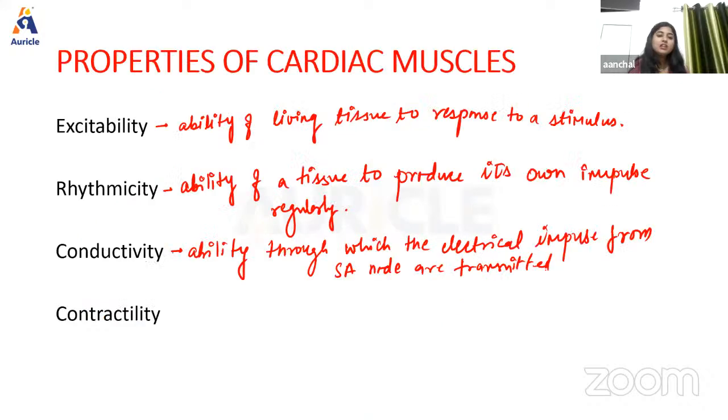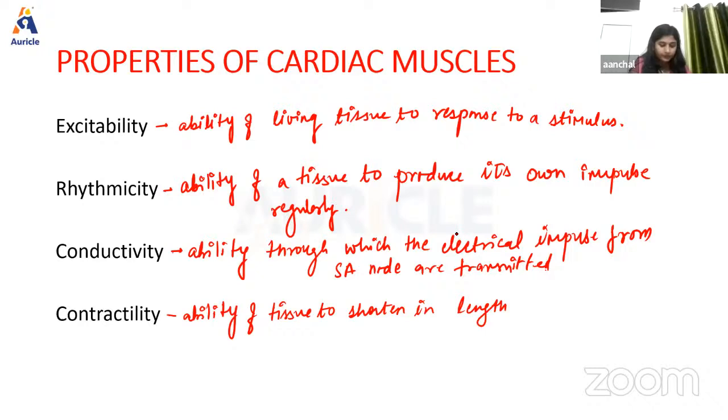Now, finally, we have the last property, that is contractility. Okay, now what is contractility? Contractility is basically the ability of the tissue to shorten in length after receiving a stimulus. Okay, so contractility is the ability of tissue to shorten in length after receiving a stimulus.